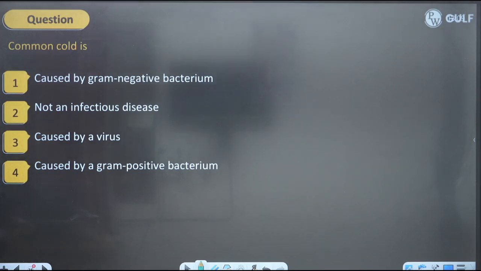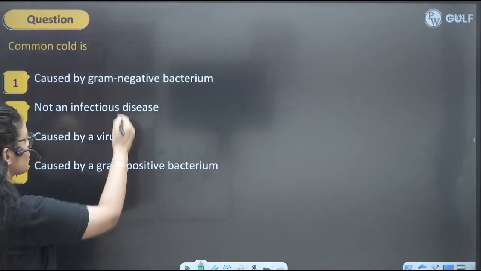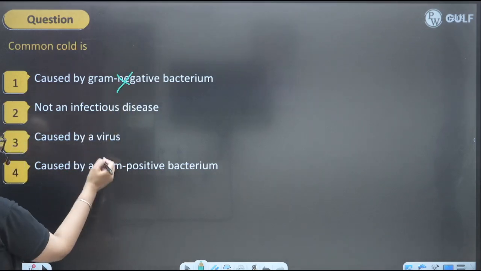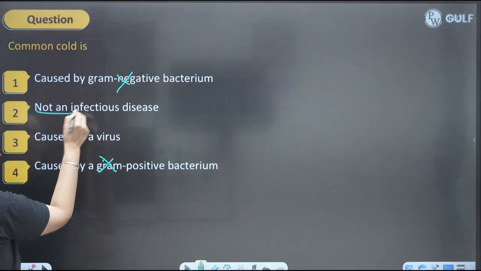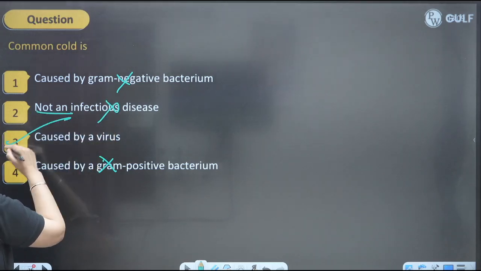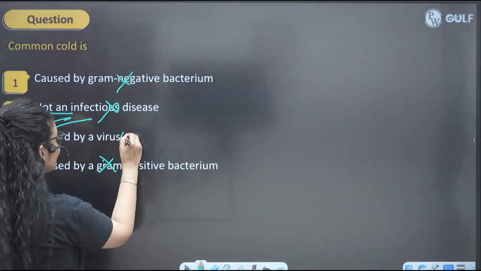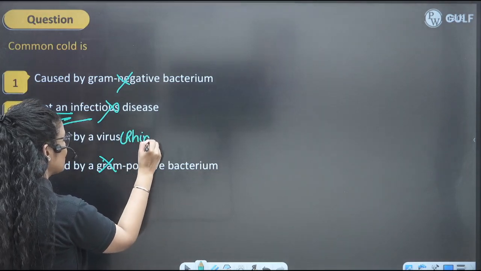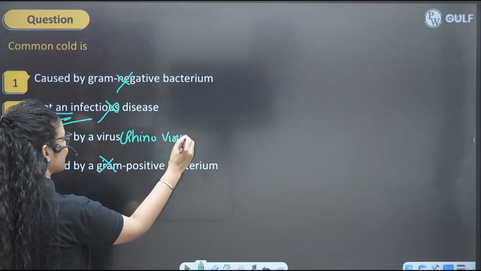Common cold is a viral infection. So obviously bacteria has nothing to do with it, and it is infectious, obviously. So this is absolutely wrong. It is caused by the rhinovirus. Rhino means related to nose, and virus, this is the viral disease.